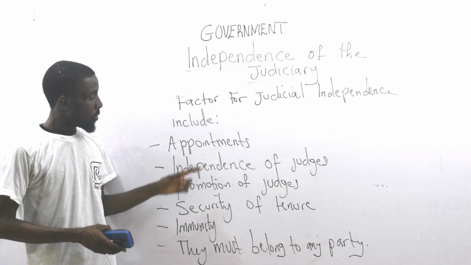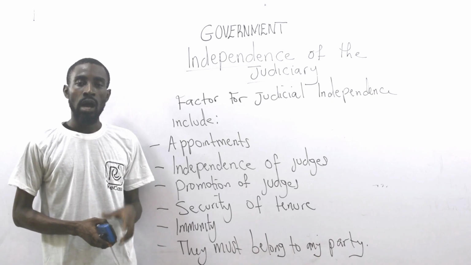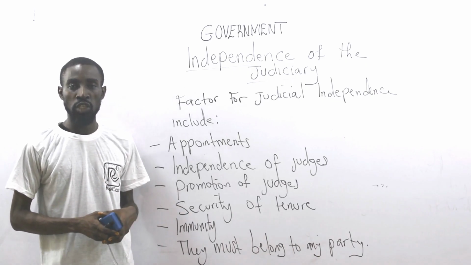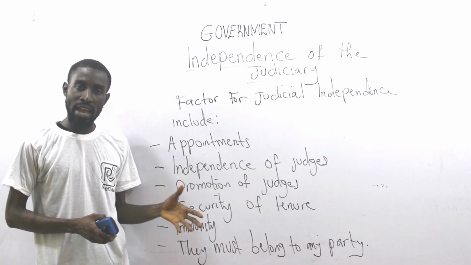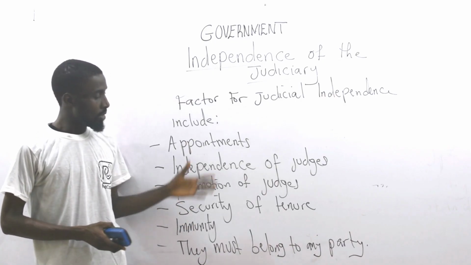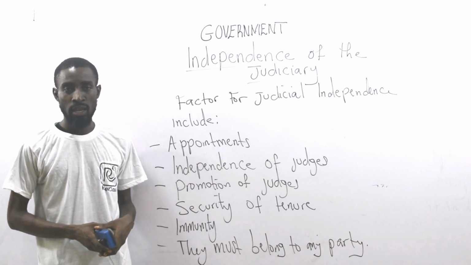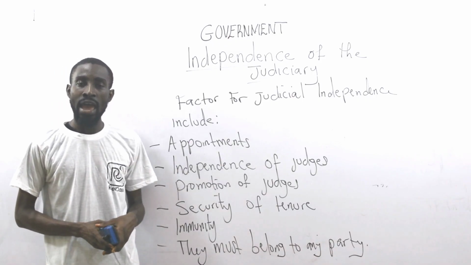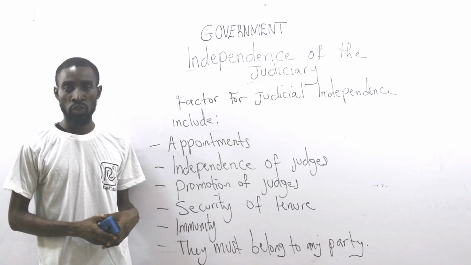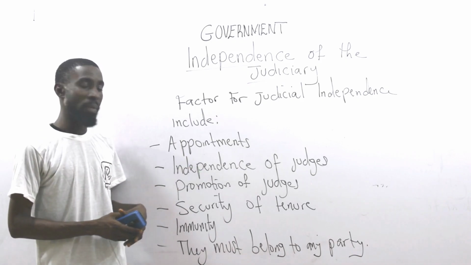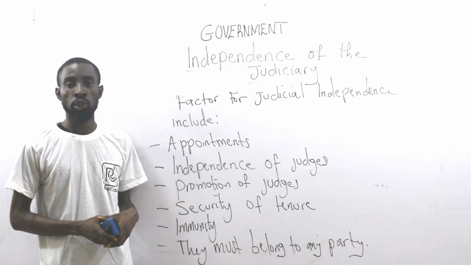or the legislature. One of the ways to know that the judiciary is independent is through appointments. Appointment of the Chief Justice of Nigeria or the Federation should not be from the executive organ, as we find in Nigeria. Now, if you look at what happened in Nigeria, the judiciary is not really independent, because the head of the executive, the president, actually appoints the Chief Justice of the country, recommended by the National Judicial Commission (NJC) and ratified by the National Assembly, the legislature.